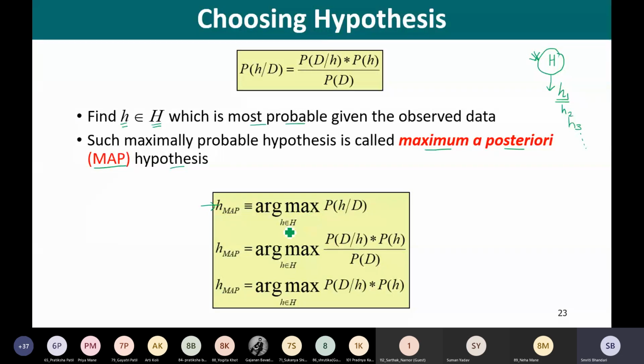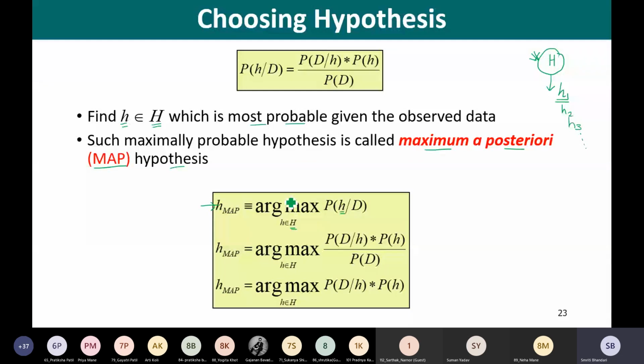We are using here argmax of h that belongs to capital H, and we are computing probability of h given D. So what is this h? h is every hypothesis in this hypothesis space capital H. As I stated, we are going to compute the probability of h given D for each hypothesis in our hypothesis space.